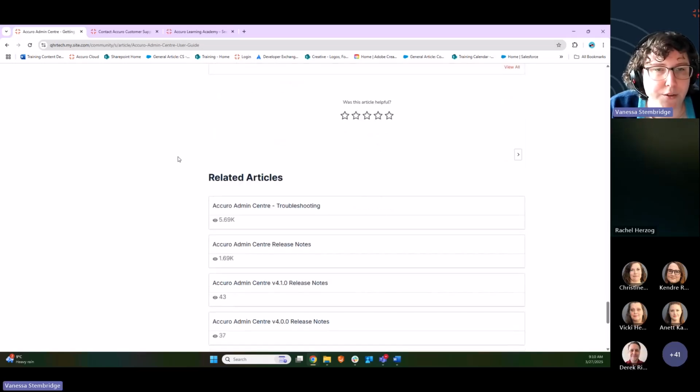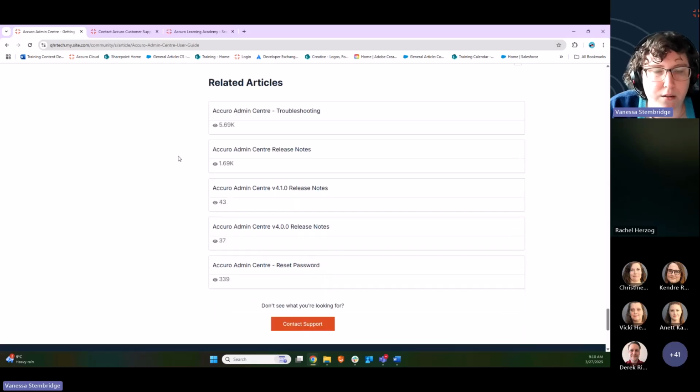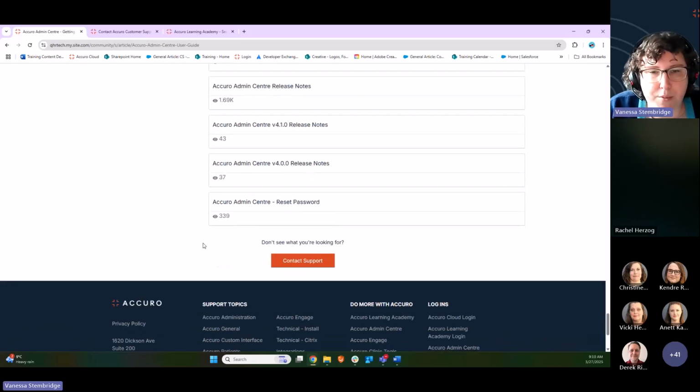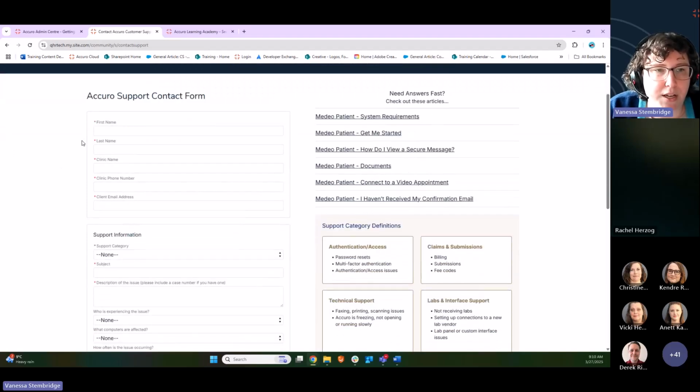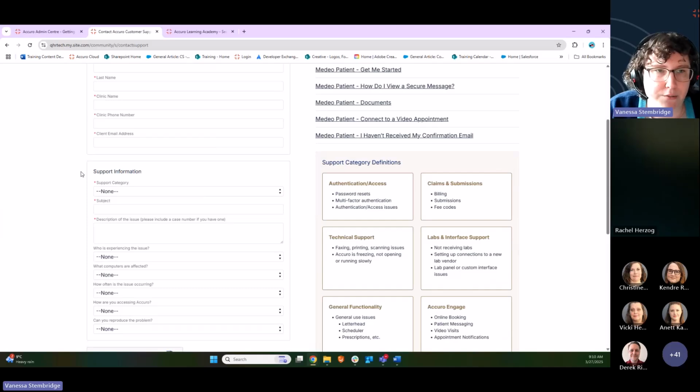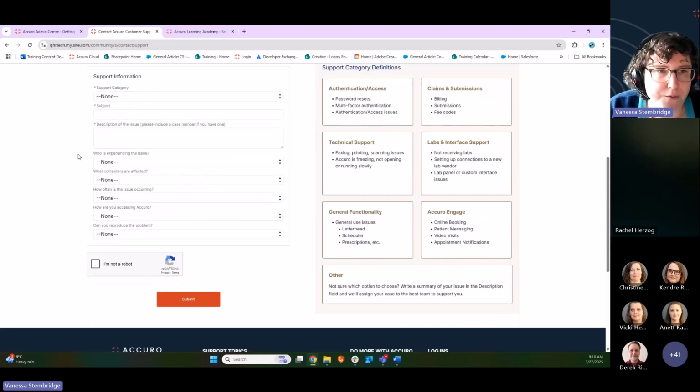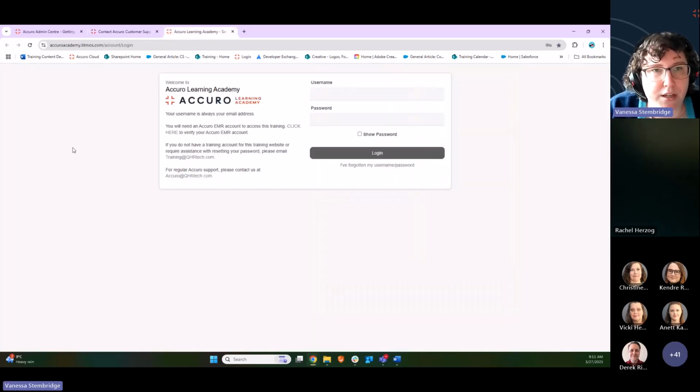There's also related help articles as well. And at the very bottom, there is a contact support button. So this, just like Medio, will open a new form here where you can enter your information like your name, your clinic information, and the support you need. So once that's filled out, that goes to our client services team and they get back to you as soon as possible. So now that we've gone over the Accuro resources site, I'm going to pass this along to Kendra, and she's going to go over the Accuro Learning Academy.